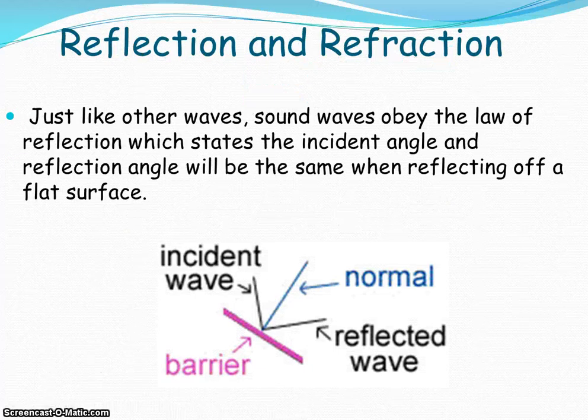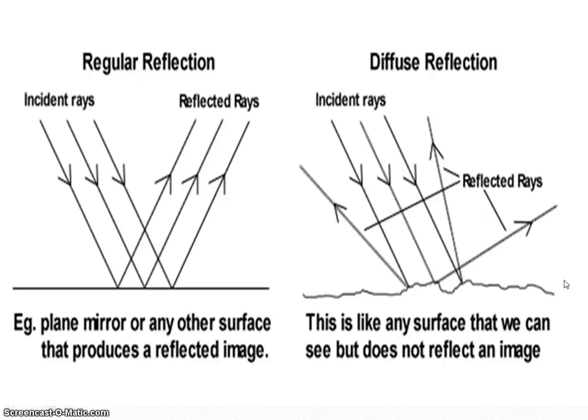Just like other waves that we've talked about, sound waves can be reflected and refracted and diffracted. Okay, what would you call a sound wave that is reflected? That would obviously be an echo. Absolutely. Sound waves that are reflected are echoes. And they reflect in the same ways, right? A regular reflected sound wave would sound very similar to the original sound.